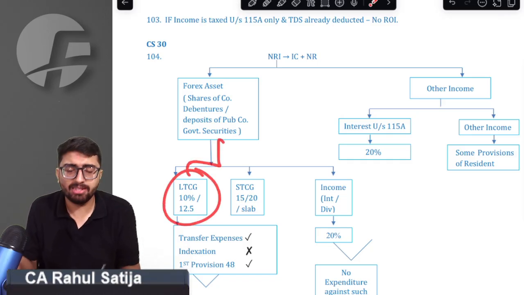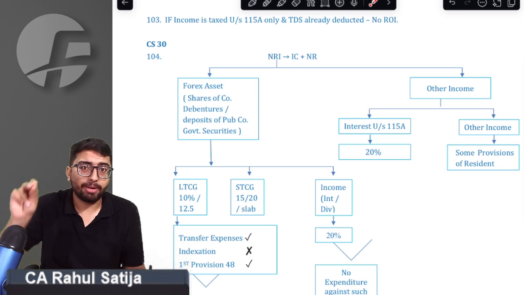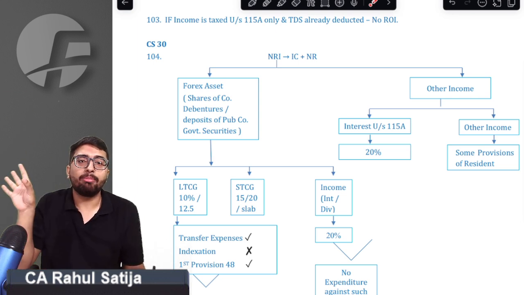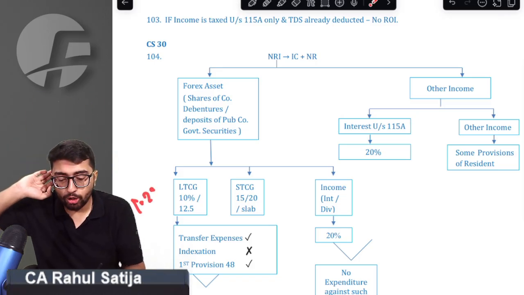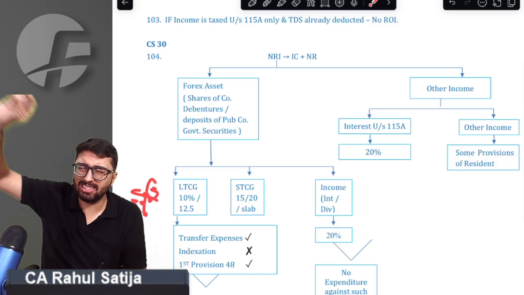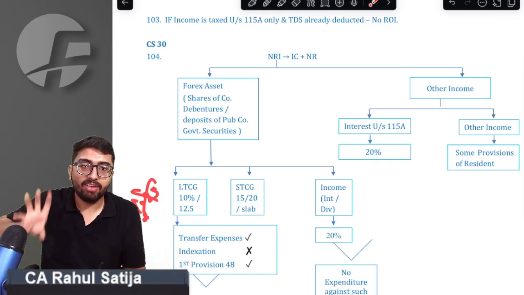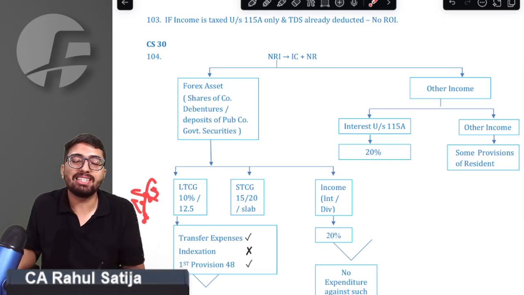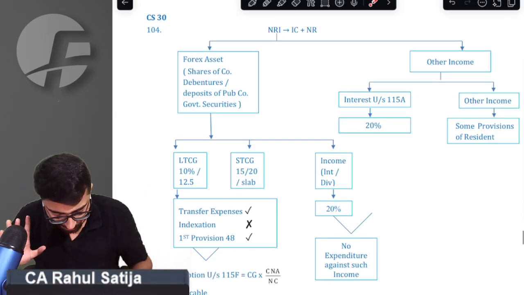Whatever LTCG happens on this forex asset shall be taxable at the rate of 10% prior to 20th of July, and it shall be taxable at the rate of 12.5% after 23rd July. So remember, the 1.25 lakh benefit is not available. If such a forex asset is a listed security, the 1.25 lakh is not available. If an NRI is claiming the benefit of these provisions, the 1.25 lakh benefit is not given to him. Got it.